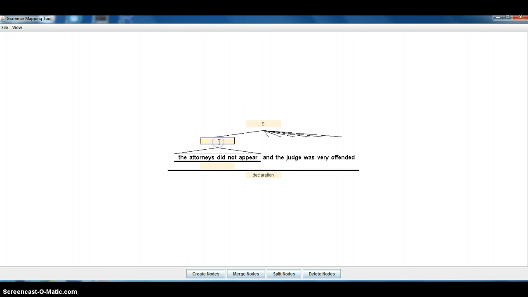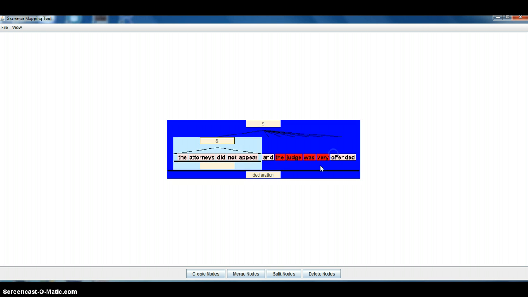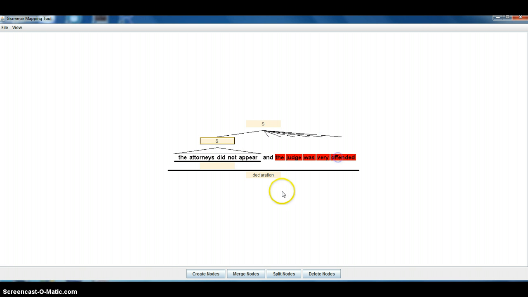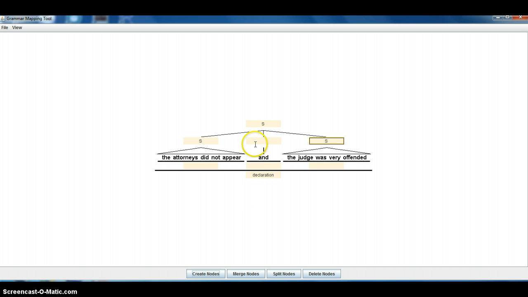So we have an S here, and we have an S here. And then this and is going to be a conjunction. Conjunction is what we call it formally, and then functionally it's going to just be called a coordinator.